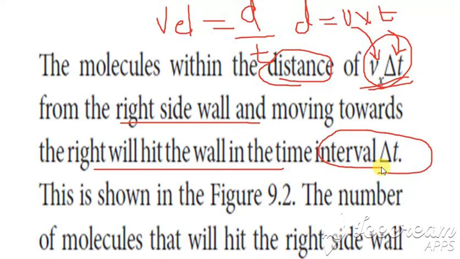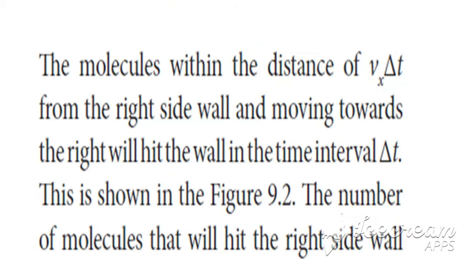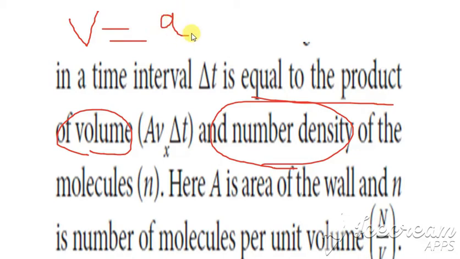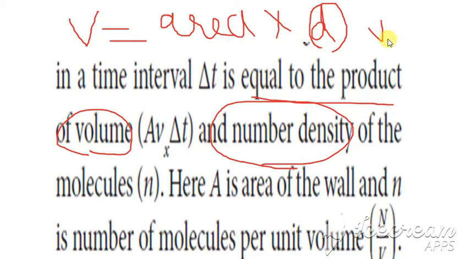The next is the number of molecules. The number of molecules which hit the wall in a time of del t is given by the product of the volume and the number density. What is the formula for volume? Volume is area into distance. We just saw the formula for distance, which is vx into del t. Now the area is written as A, and the distance is vx into del t.